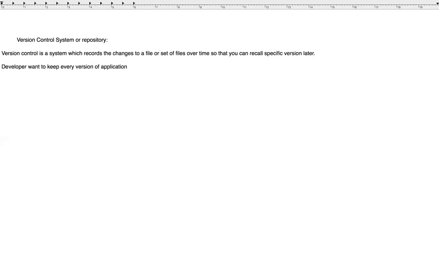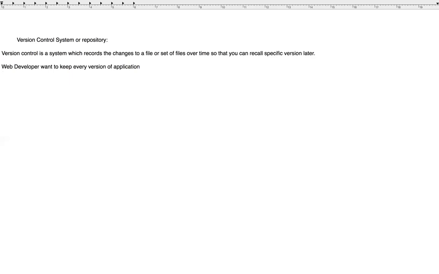And the UI designer, you can say web developer, web design developer, whoever is developing that application for the website, wants to keep each and every older version, and wants to revert, go back to the previous version as well.